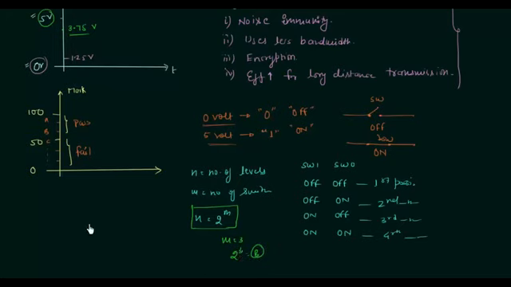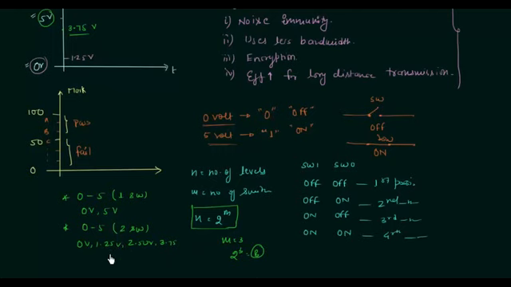Very simple. So if I use one switch for 0 to 5 volts, we have 0 volt as the first level and 5 volt as the second level. In the same way, if I use 2 switches for 0 to 5, I will have 0 volt, 1.25 volt, 2.50 volt, 3.75 volt. I will have 4 levels by using 2 switches, and hence accuracy is increasing.